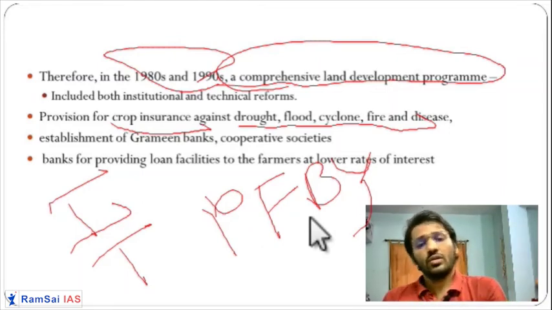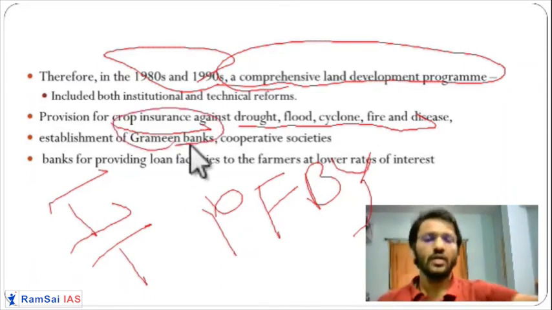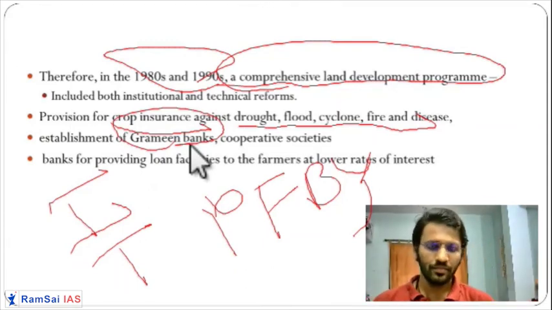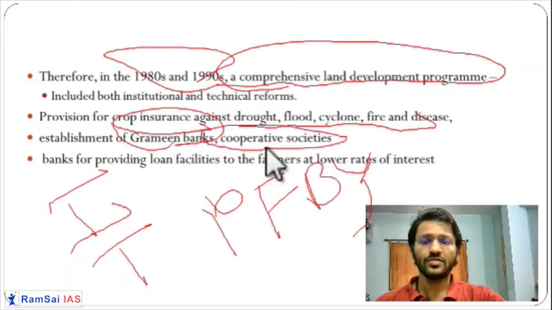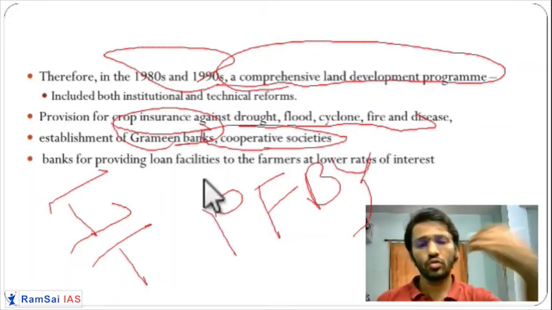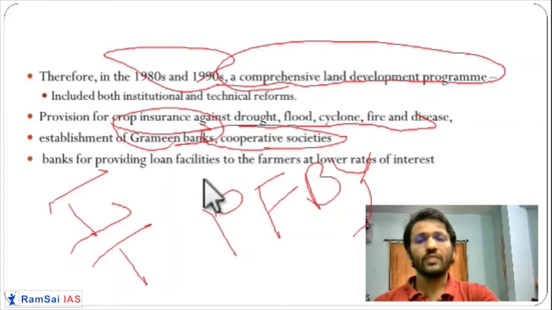Then we shifted from this revolution and we started Grameen banks, because they thought only revolutions are not important. Farmers need money, and that also at a cheaper interest rate, sometimes at a zero interest rate. So cooperatives and Grameen banks have started, which will give loans to the farmer. They will not fall into the clutches of the money lenders. Getting it? So these types of reforms have been done.